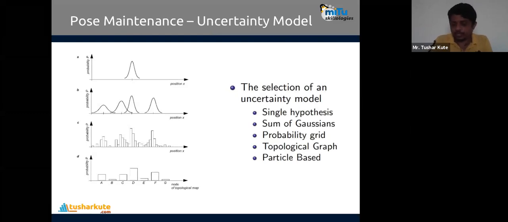There are some models used in pose maintenance called the uncertainty model. Actually, a lot of mathematical things are there, and I deleted all of them, as it may be difficult to understand. But how exactly is pose maintenance done? Uncertainty model. Five different things I mentioned here: single hypothesis, sum of Gaussians, probability grid, topological graph, and particle-based. Each contains its own mathematical formulas, with the help of which the pose is changed. The graphical representation is shown over here, you can check it out. With the help of that, the proposed pose, meaning the expected pose of the robot, can be checked.